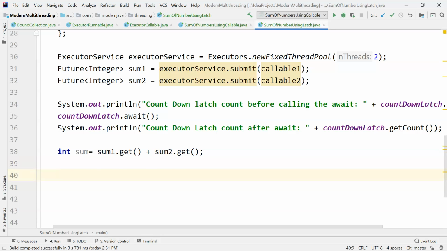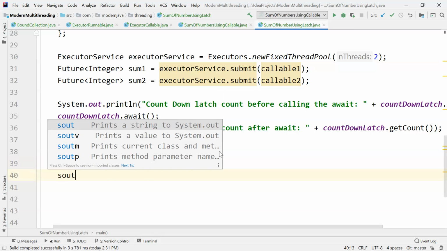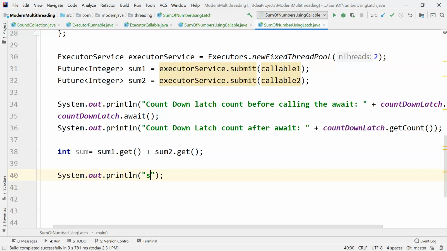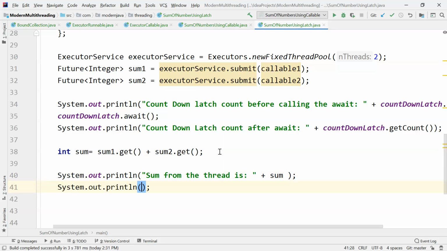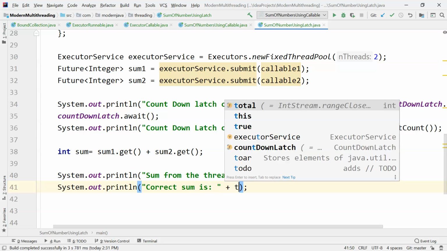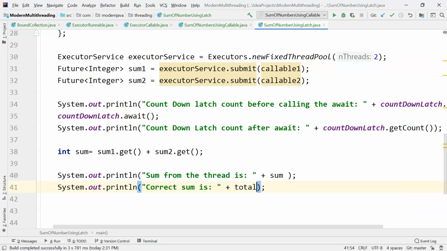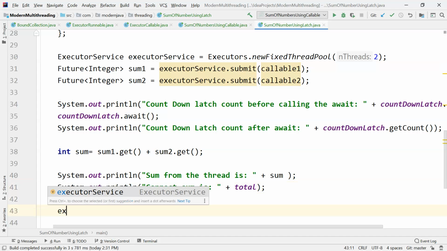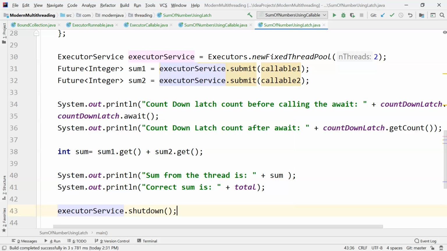Now let's print out the sum. Sum from the thread is plus sum, and correct sum is plus total. This is the sum which we got from the int array sum directly, and at the end we will shut down the executor service.